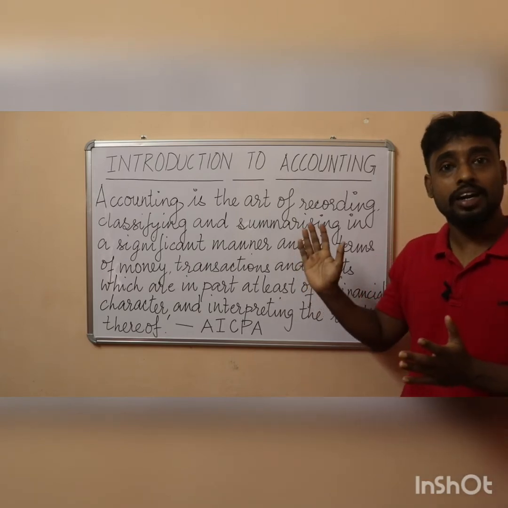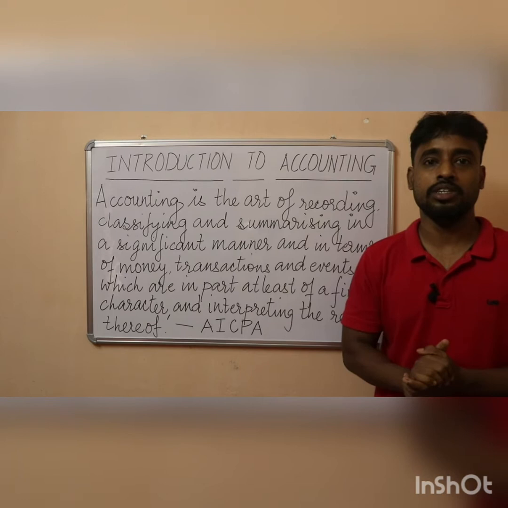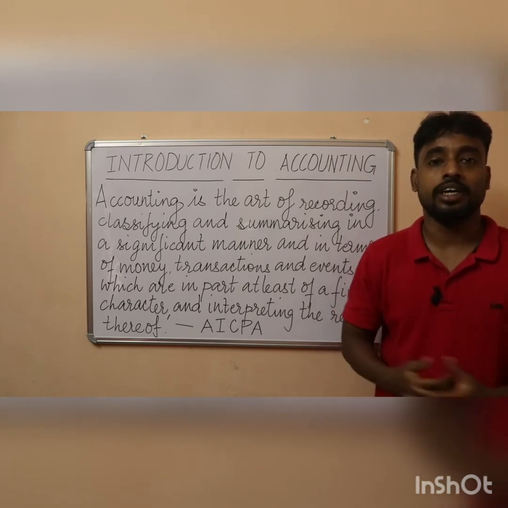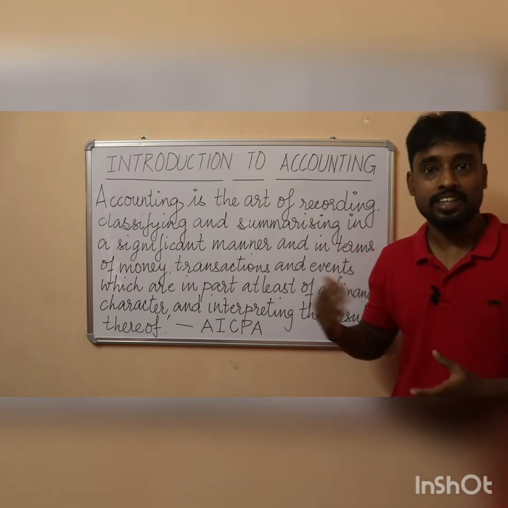Now, if we underline the main terms of this definition, we can understand the characteristic of accounting. Let us underline the terms.